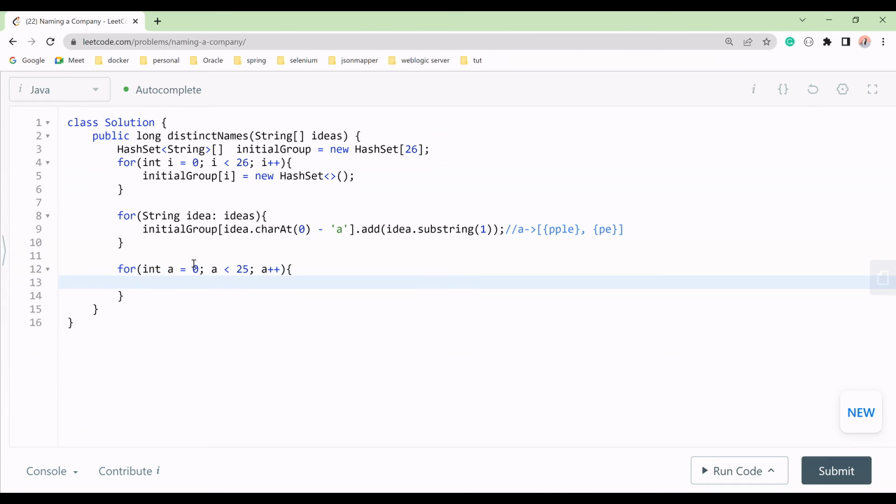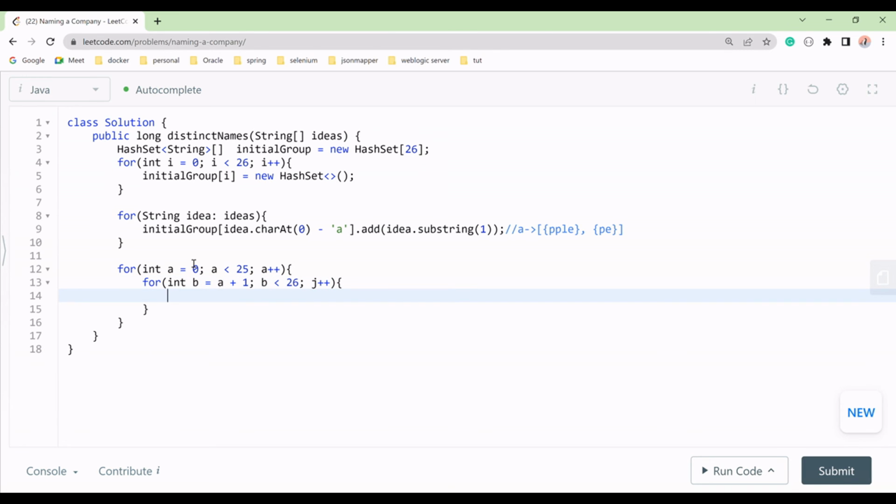Okay, for all the group a, you can take group a, group b, we will make all the combinations. We'll take like this only. For all the group a, we will have our group b, right? So group b will start from b, and that is nothing but a plus 1, that is the adjacent of a. Adjacent of a is group b, correct? A and b. So this b will go to 26, and then we will do j plus plus.